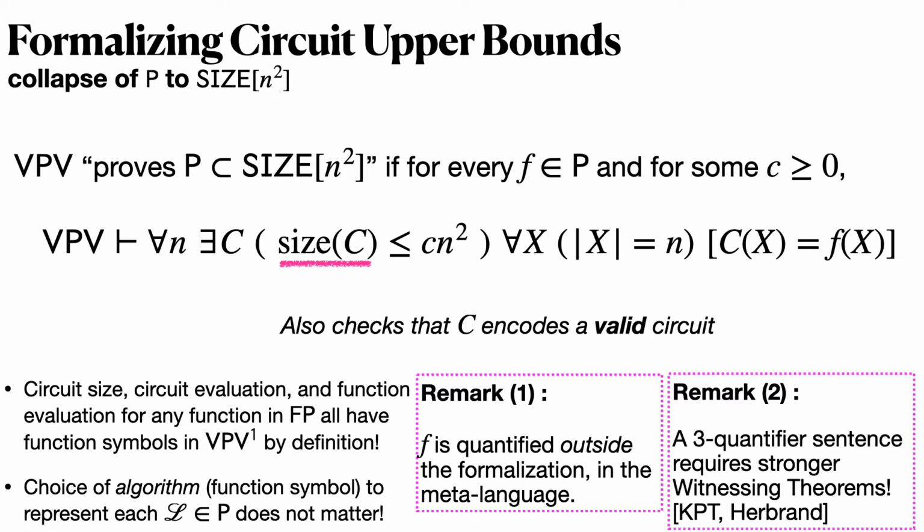So that's formalizing the theorems that we're studying, collapsing complexity classes into n to the k-sized circuit classes. Let's now revisit, with this more precise language, our overall meta-complexity goal.